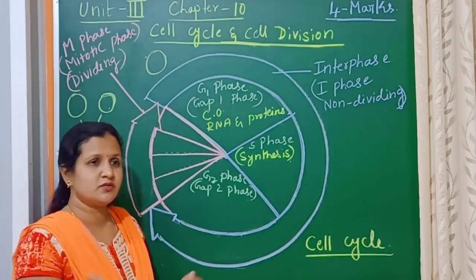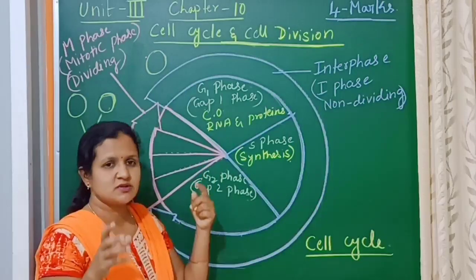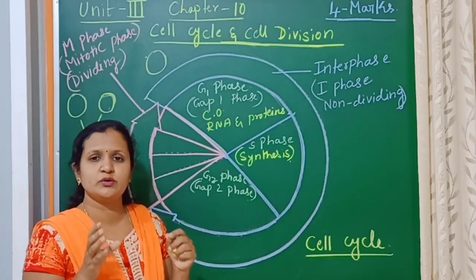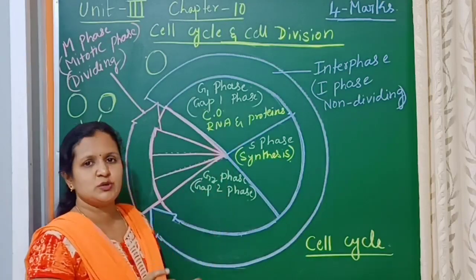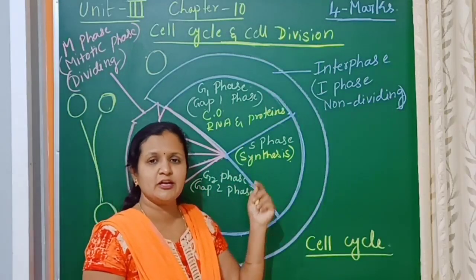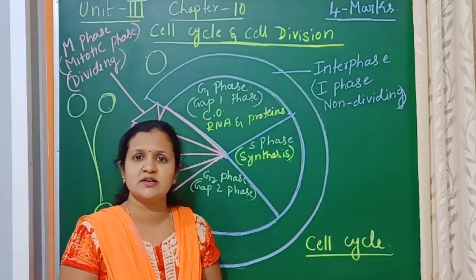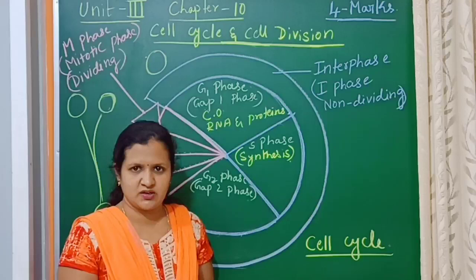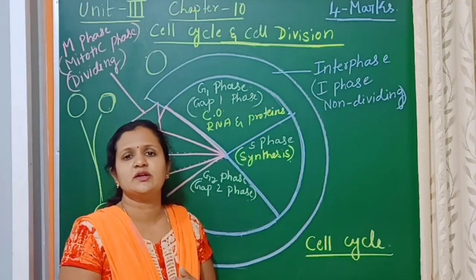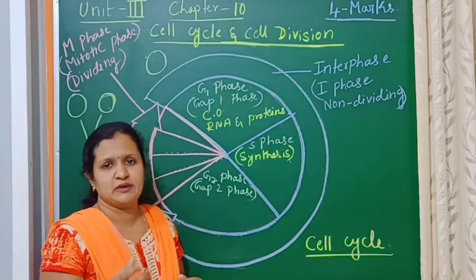For that, some of the proteins, enzymes, and RNA are all necessary, and all the components will get prepared in the G1 phase. After that, the cell is going to enter into the S phase, that is the synthesis phase, or the DNA synthesis phase. Actually, the DNA is going to replicate.